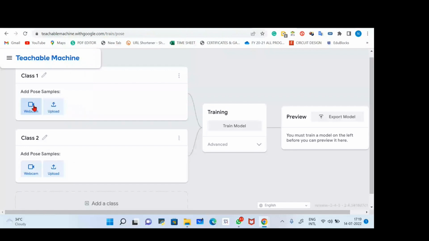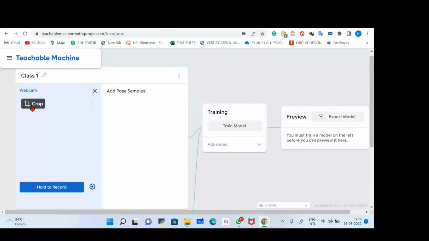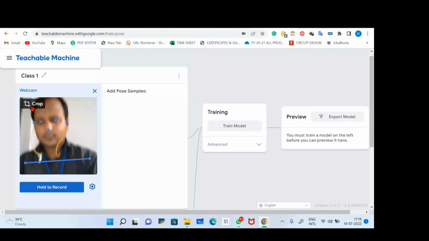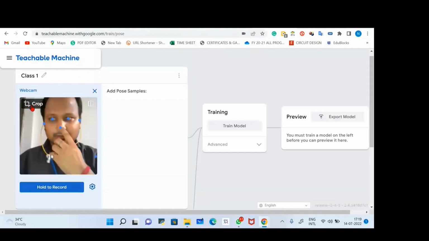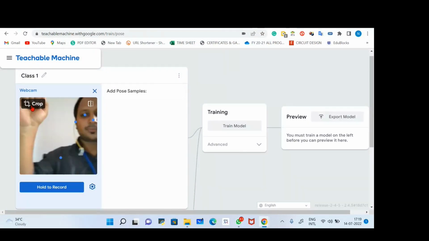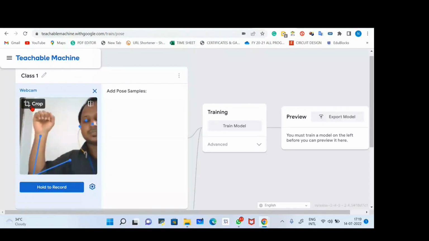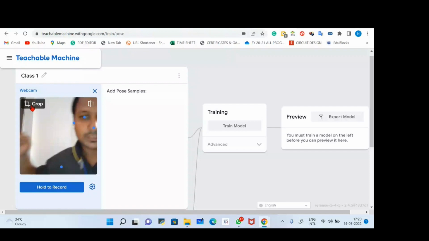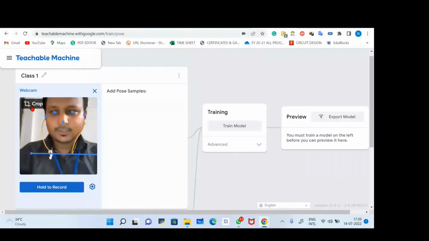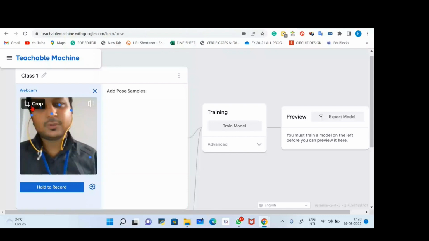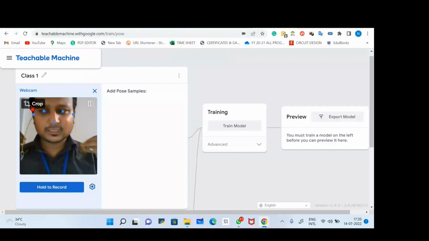Now you can see this will detect my eyes, my nose, my ear, my two shoulders, elbow, and my hand. So it's detecting my pose basically. In this project, your system will identify poses. I think you are using some kind of applications on Facebook or Instagram, like filters, and in the same way when you do some funny poses, it will automatically create some kind of characters.